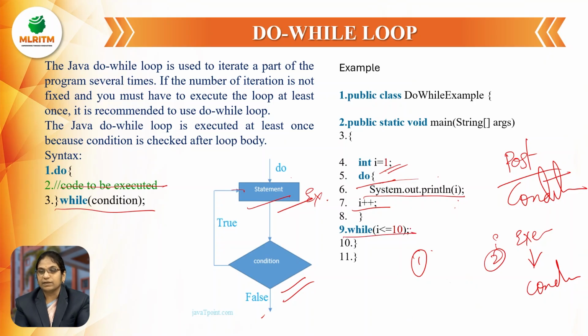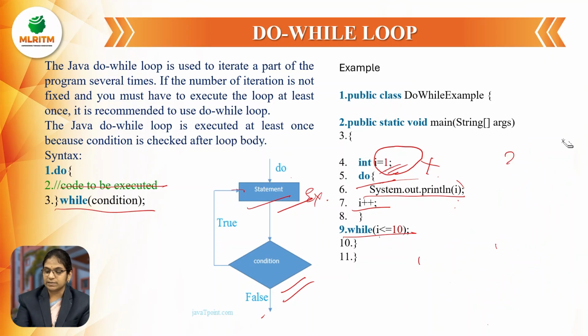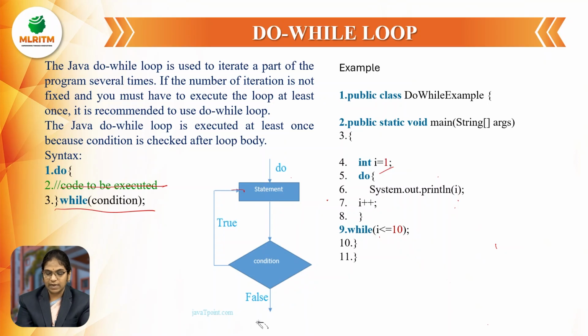Then it is checking the condition. 2 less than or equal to 10, condition true. Then it prints the value 2. And next 3, also checking. And next. So here, whether the condition is true or false, it is least bothered. The first time it is going to be executed. So whenever we want to execute a program at least once, we prefer the do while loop. Irrespective of the condition, if we are expecting to print a statement at least once, we can choose the do while loop.